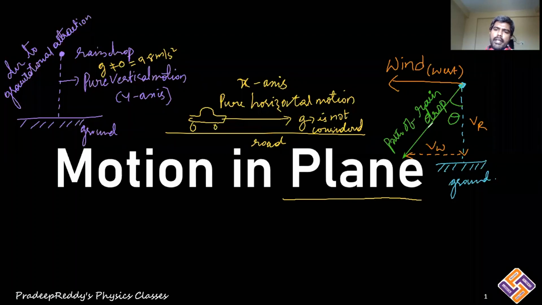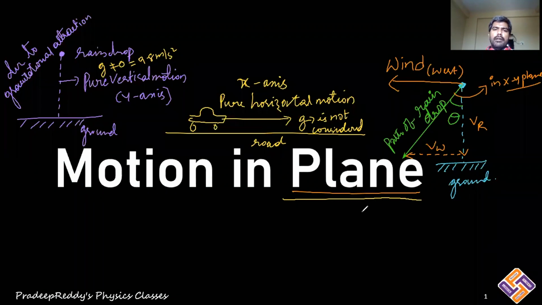See now, this path of the rain droplet is neither along the x-axis nor along the y-axis. That means it is neither purely horizontal motion nor purely vertical motion. This vector is in the xy plane. So the rain droplet is moving in the xy plane. That is the reason why the motion of this droplet in the xy plane is motion in plane.